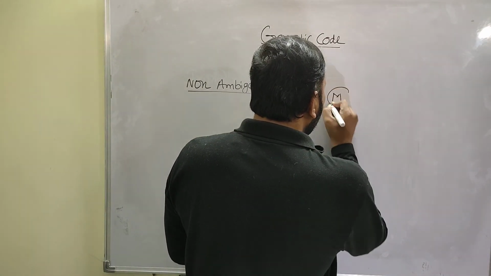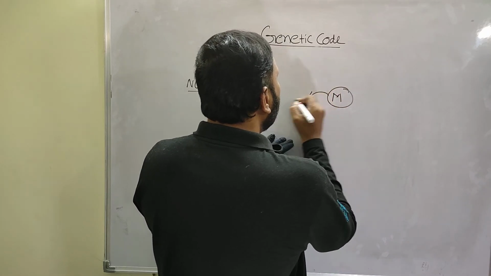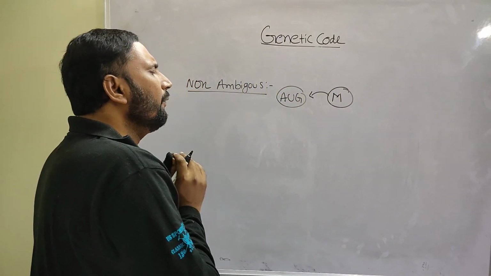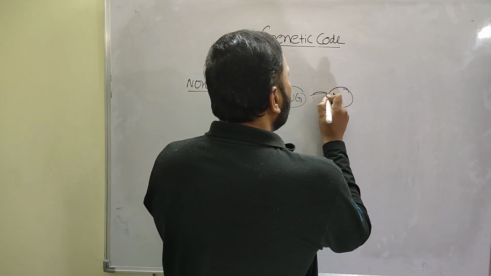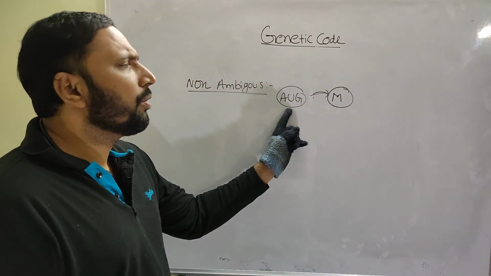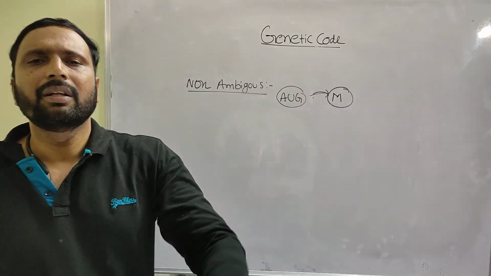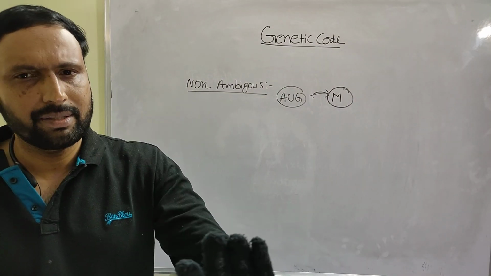Methionine is always coded by AUG. The AUG codon always codes for methionine. One particular codon codes for one amino acid. It is non-ambiguous.